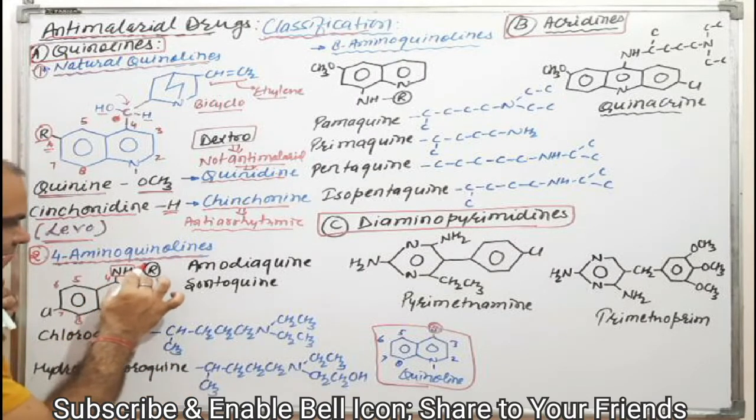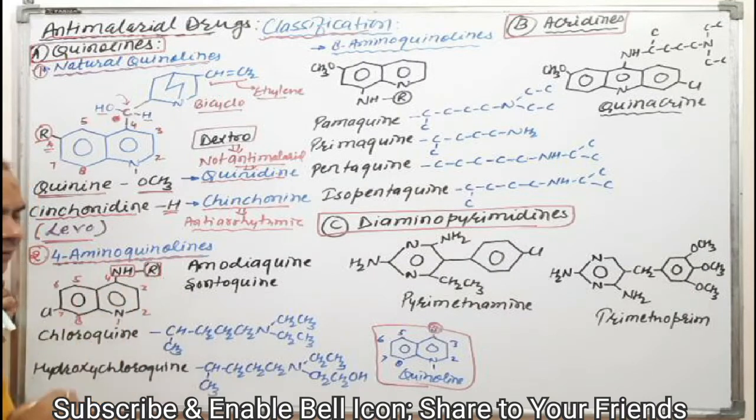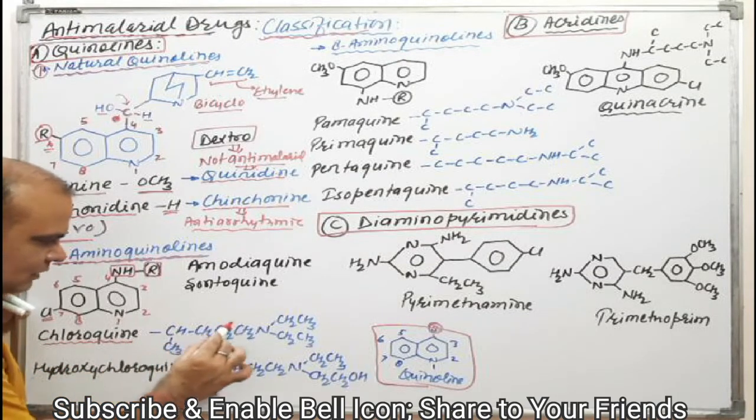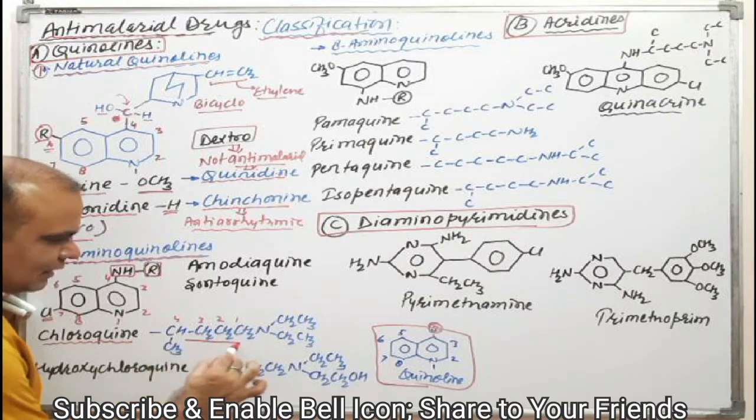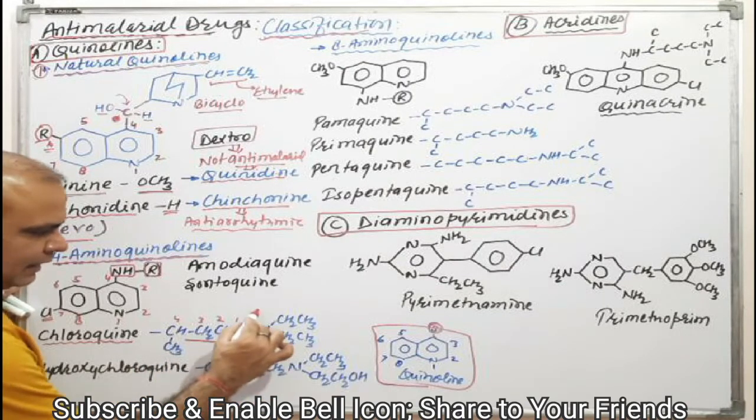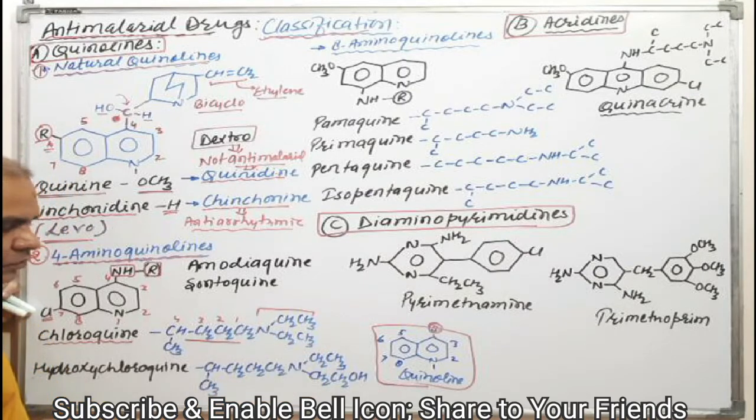At the same time, the seventh position has a chloro group. Clear? That is chloroquine. Try to understand how many carbons are there: 1, 2, 3, 4, means 4 carbons are there.